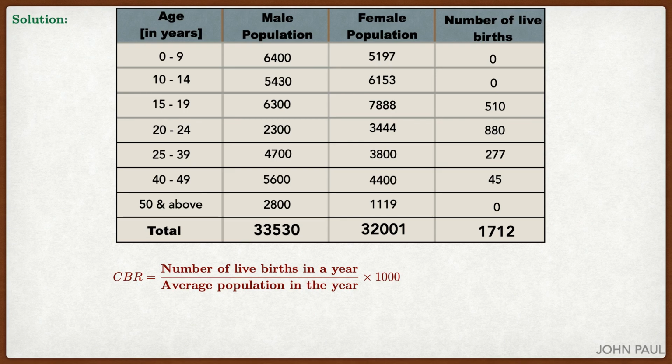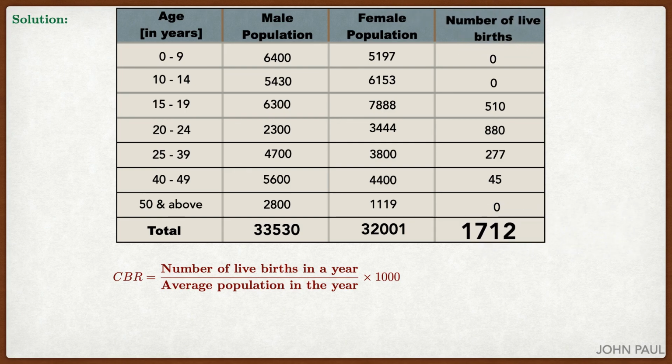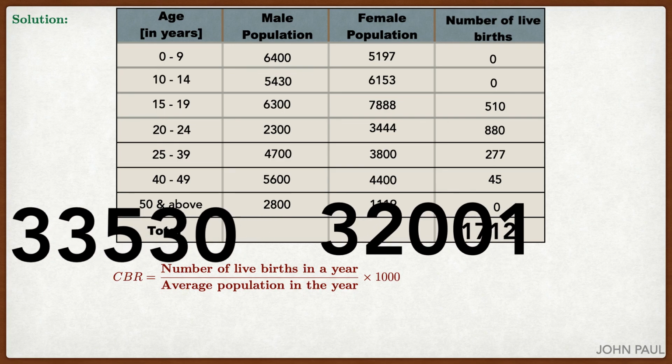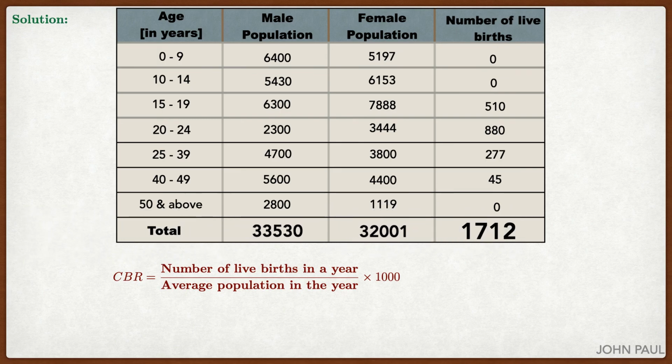We know the formula. Number of live birth by average population. Number of birth is given as 1712. Then we have to find the average population. Here they are given male population and female population. Both we should add. So by adding this, we will get the average population as 65,531. Then by substituting, we get CBR equal to 26.13.